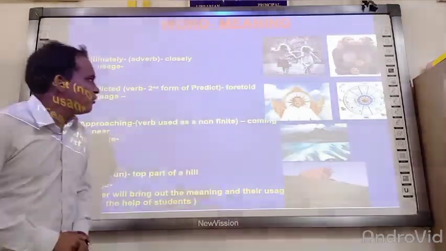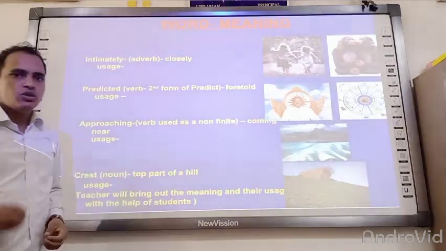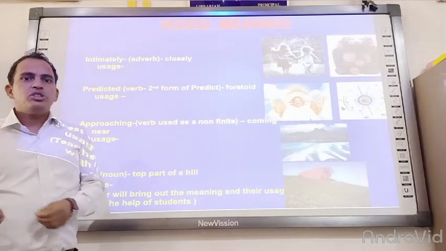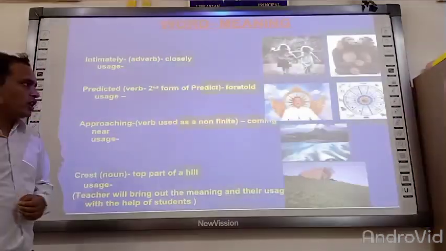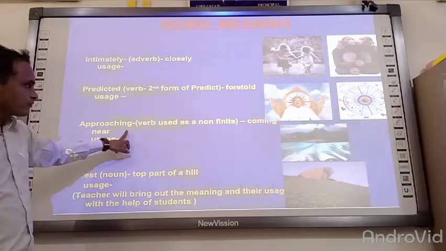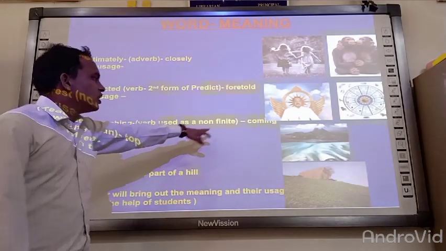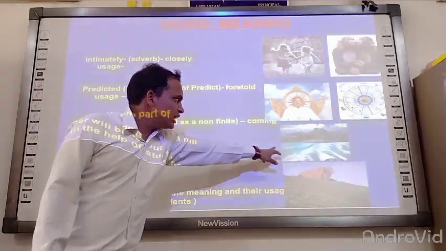It is the second form of predict. It means foretold. Foretold means to tell something about future happenings which are going to happen or which can happen in the future. Now next one, approaching. It is used as a non-finite verb, meaning coming, as you can see in the picture.